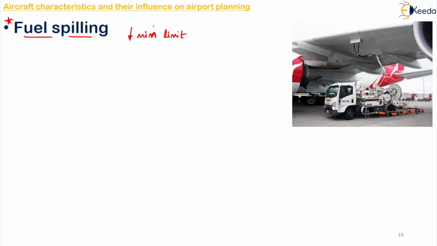Normally, the pavement or the bitumen material below these loading aprons and hangars will get seriously affected by the fuel spilling, and hence the area of bitumen pavement below the fuel inlets, the engines and the main landing gears is kept under constant watch by the airport authorities, and it will be renewed as and when required. So this is one of the characteristics that will influence the airport planning.